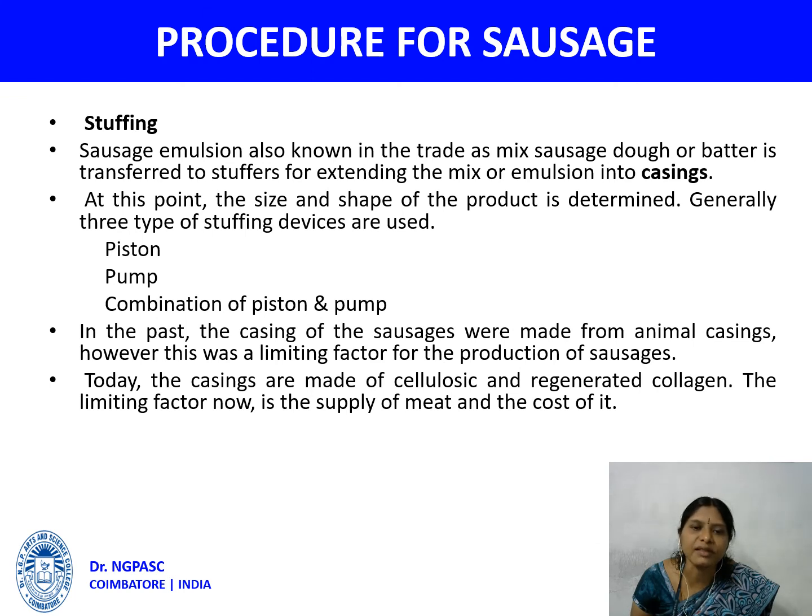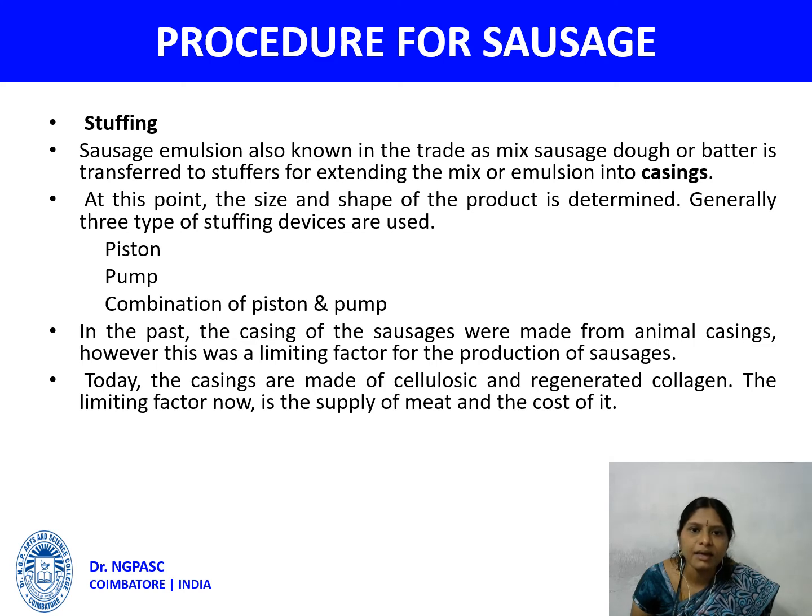Stuffing process. The sausage emulsion, also known in the trade as a mixed sausage dough or batter, is transferred to the stuffer for extruding the mix or emulsion into casing. At this point, the size and shape of the product is determined. There are three types of stuffing followed. One is piston, second is pump, third one is a combination of piston and pump.